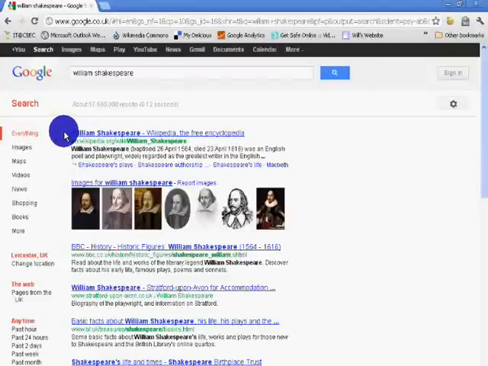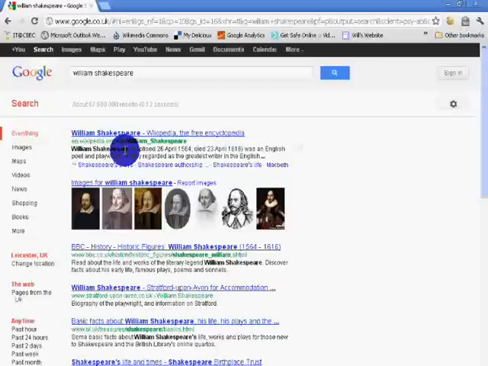So the top is the title. The top, the blue, the underline is the title. So it's coming from Wikipedia, the free encyclopedia that I'm sure you all know. Underneath that is the actual web address for that page. Now we can tell quite a bit from this. First of all, we can tell that it's a wiki. Now a wiki is a website that people can contribute to, so anybody can go in and edit it.